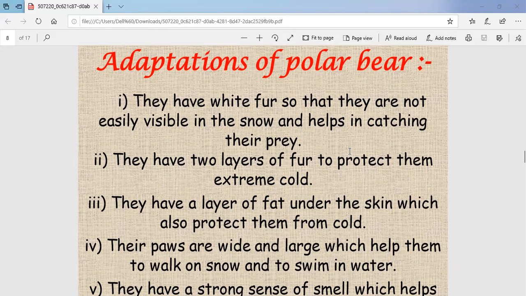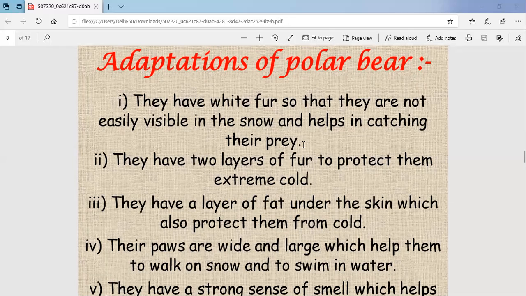So first adaptation is they have white fur so that they are not easily visible in the snow, and it helps in catching their prey. The white fur hides the polar bear in the snow so that it can approach its prey unseen.